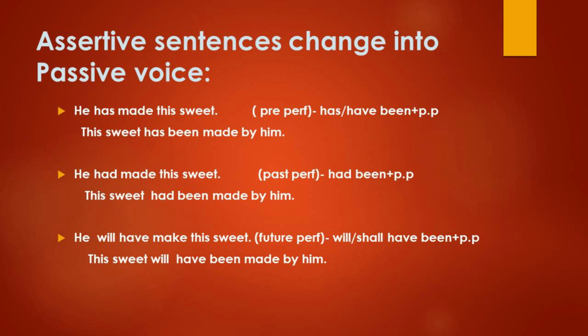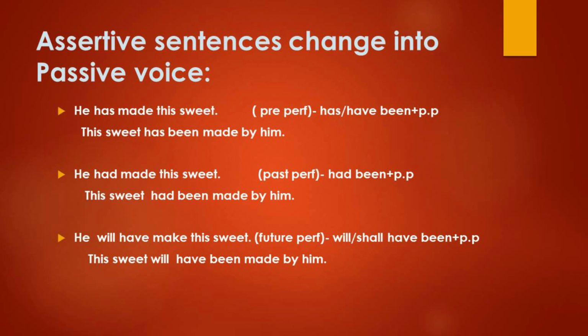Okay, if your subject is plural then you have to use have been plus past participle. But in past perfect you don't have to be confused with anything, either singular or plural, you have to use had been plus past participle. For both you have to use had been plus past participle. And the third one, future perfect, will or shall have been plus past participle.